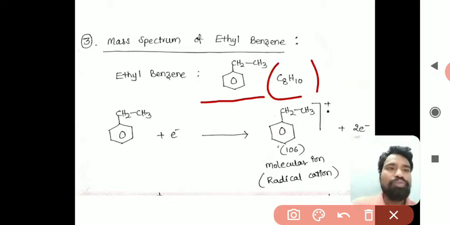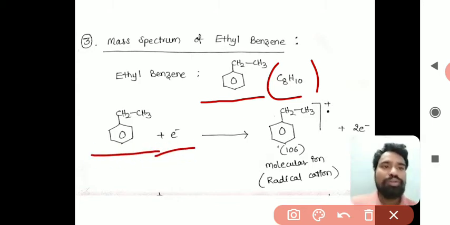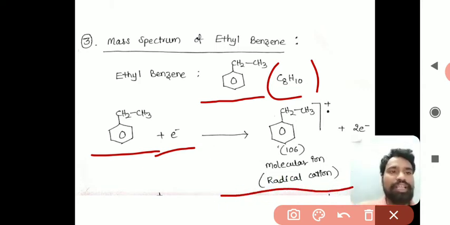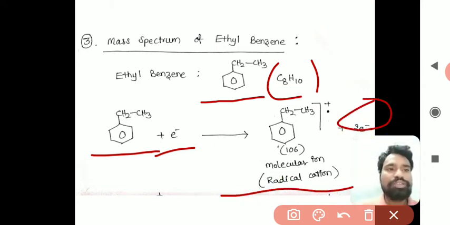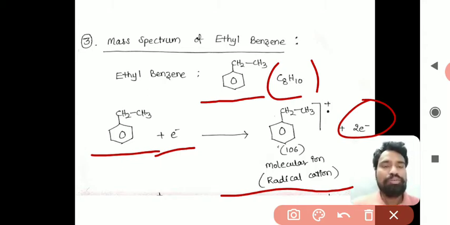When this ethyl benzene is bombarded with an electron, it forms a radical cation, and two electrons are evolved. This is the basic point of mass spectra.